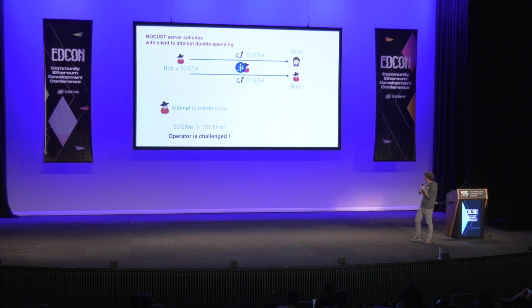Now you are in this situation where there is more Ether in the commit chain ledger than there actually is in the smart contract of the commit chain ledger on chain. So any user will see that there is 100 Ether in the ledger, while there is only 50 Ether in the smart contract. So you initiate a challenge, and the smart contract will revert the checkpoint with this double spend transaction. So the system is safe.